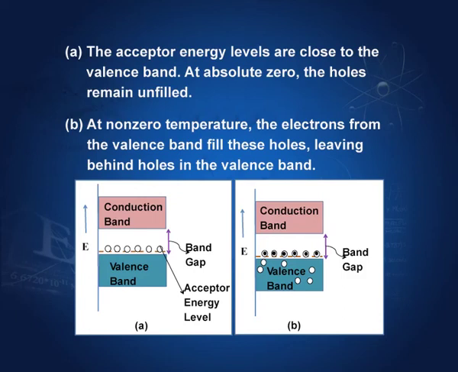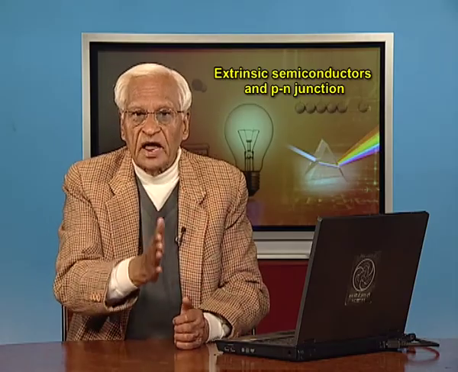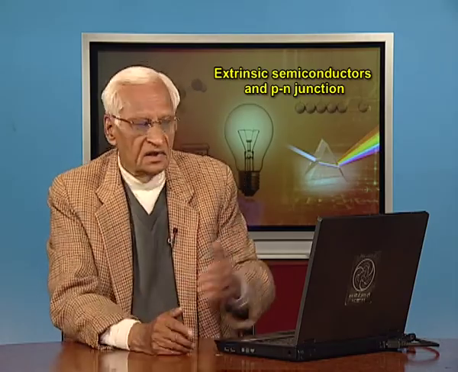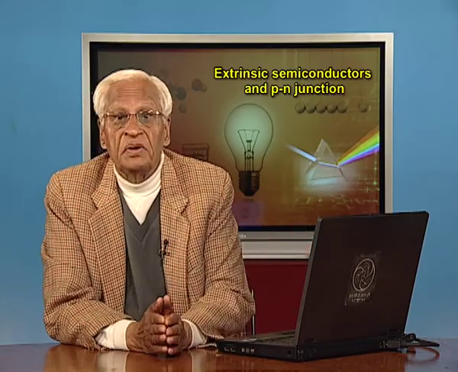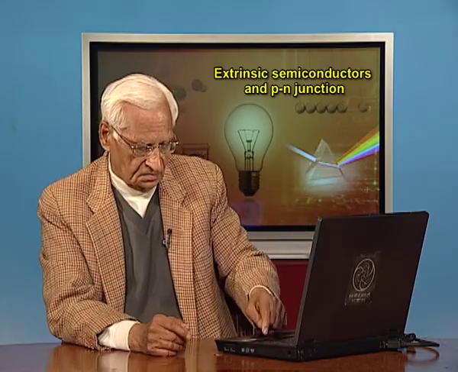But the electrons from the valence band, because there is very little gap here, can jump, and when they jump, they leave holes in the valence band. So, when these electrons move, another set of electrons would move here and create more holes. So, the conduction is by holes, and we have seen holes move like positive charges. That is why this semiconductor is called p type semiconductor.